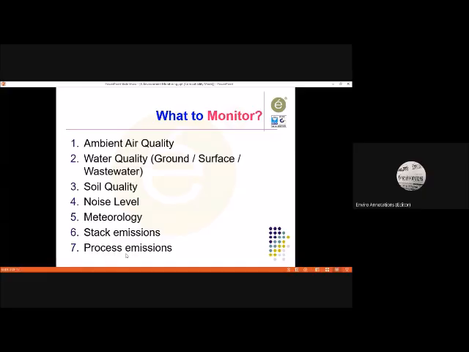Similarly, if it is a foggy day, then ideally we should not go for ambient air quality monitoring, because the pollutants will not be able to disperse properly, and we are not going to have a representative sample. So preferably it should be a clear sky day, so that you get a representative sample. And if there is a prolonged situation like that, then you have to mention what the situation is from the meteorological data monitoring.